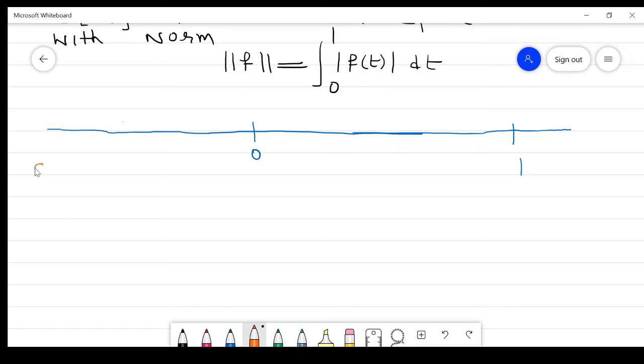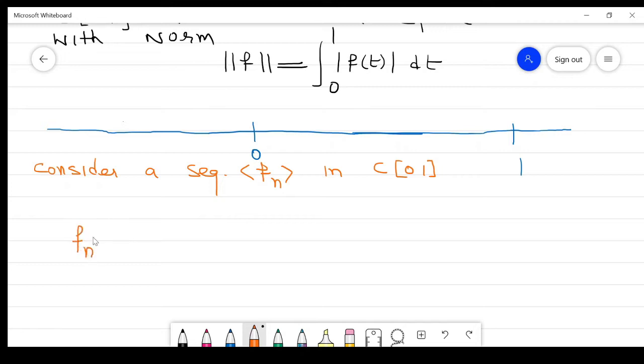Now, to prove that result, I consider a sequence. See very carefully. I consider a sequence Fn, which is in C01. C01 means its domain is 0 to 1. So, what is that sequence?